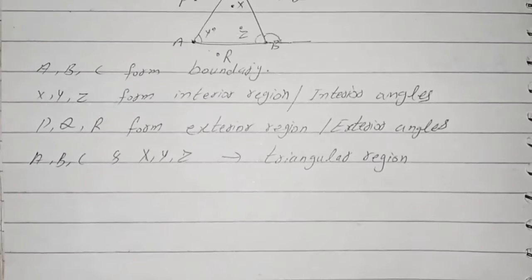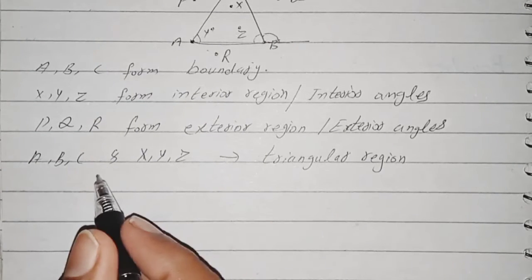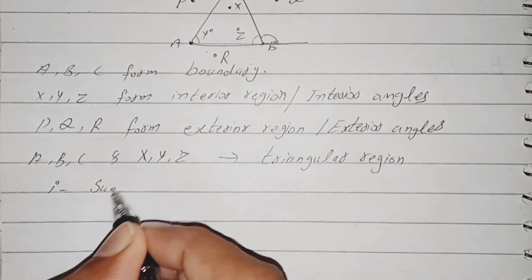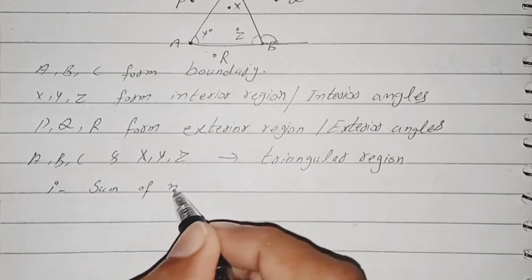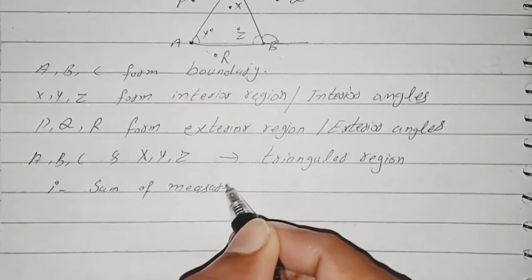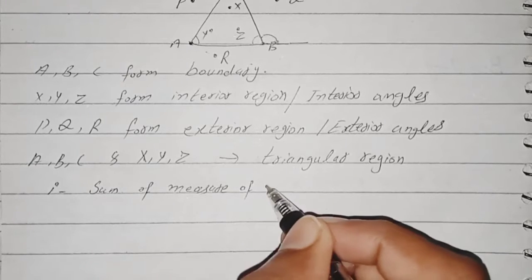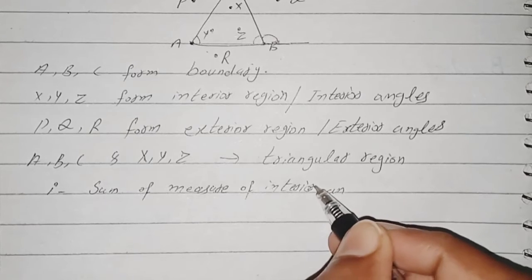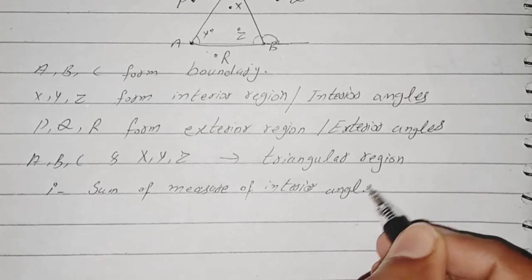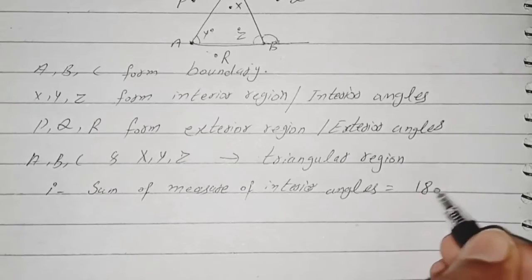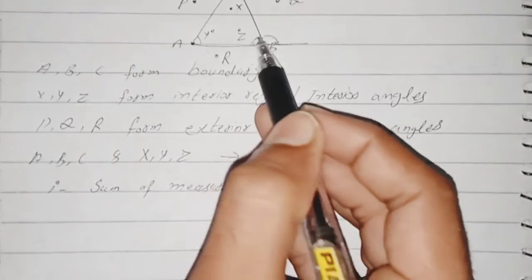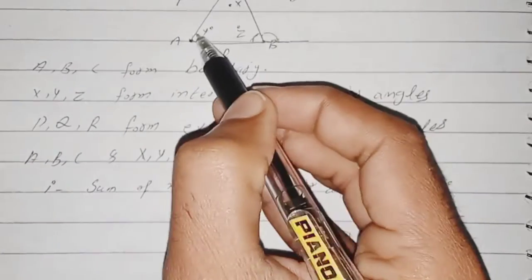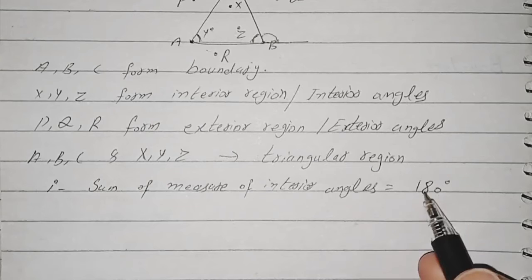Now some important points related to these. First one is the sum of the measures of interior angles is equal to 180 degrees. Meaning, if we add the interior angles of a triangle, the measure will be equal to 180.